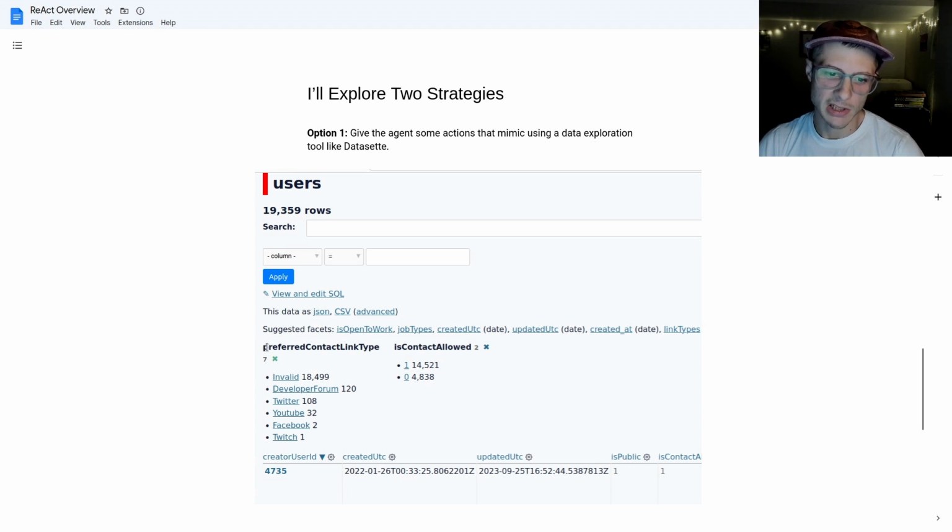Like right now we're faceted on the preferred contact link type here. And there's also a facet on is contact allowed. So giving it the ability to facet columns, see what values and counts are available, and then also the ability to see a row based on a specific facet option.